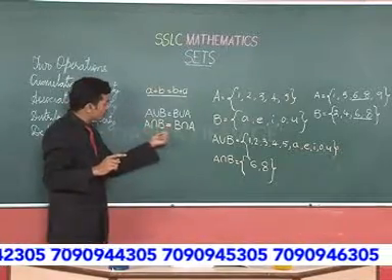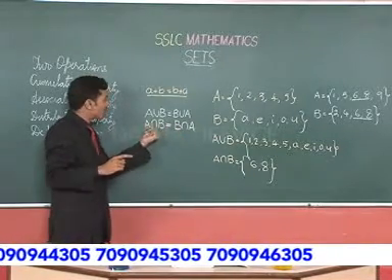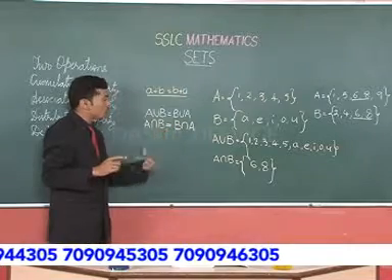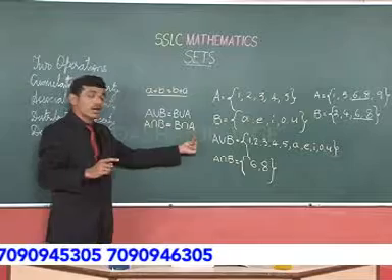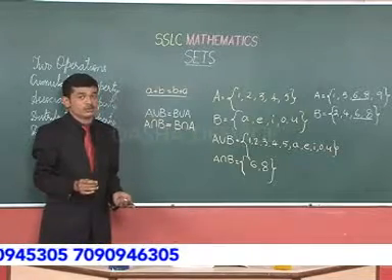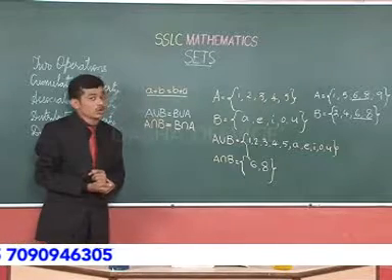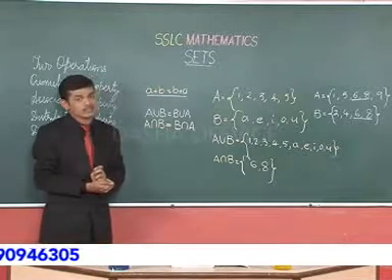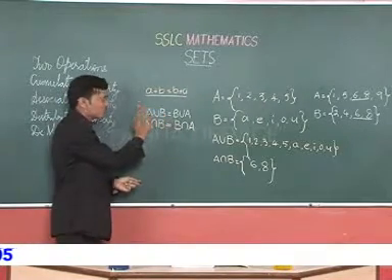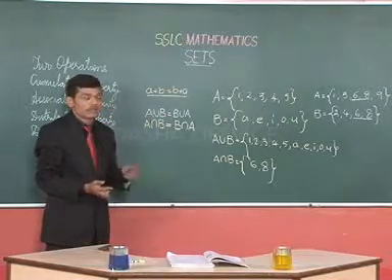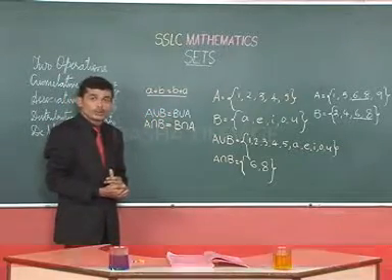A intersection B is equal to B intersection A. When we intersect A and B, we get a set which is equal to the set when we intersect B and A. There is no change here. So, this is about the commutative property of union and intersection. When we exchange these sets, there is no change, as it is there for addition. This is about the commutative property.